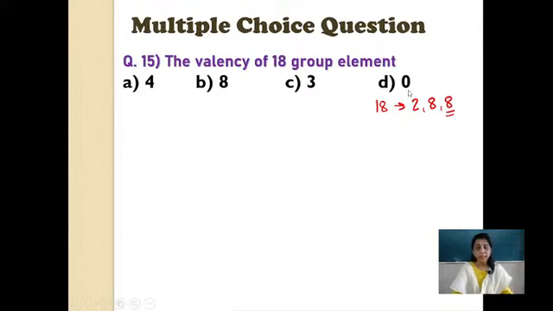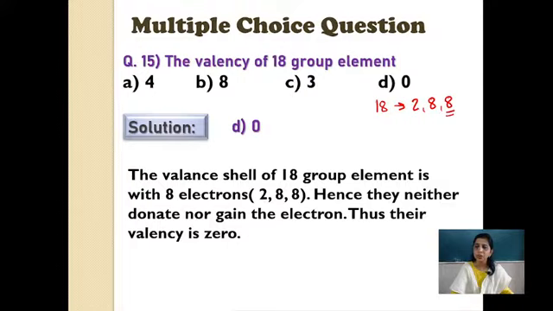So what will be the valency here? As 8 electrons in the outermost orbit, the valency is 0 because octet is stable, they will neither gain electron nor lose electrons. The valence shell of 18 group element is with 8 electrons, hence they neither donate nor gain the electron, thus their valency is 0, and these are called as inert gas elements, noble gas elements.